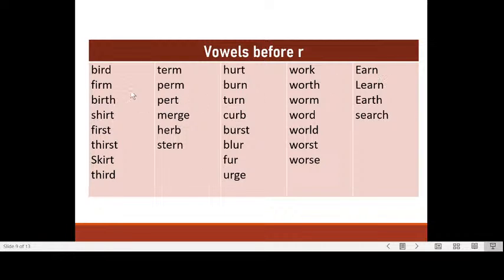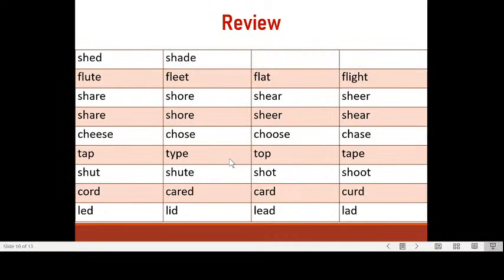So here there is no difference in the pronunciation of the vowel, although the spelling is different. Each word has a different vowel. Some words have the vowel I, some have the vowel E, some have the vowel U, some have the vowel O, and some have even the digraph EA.